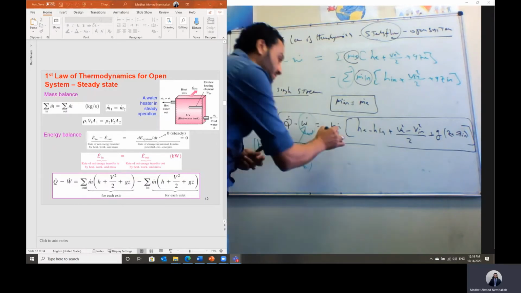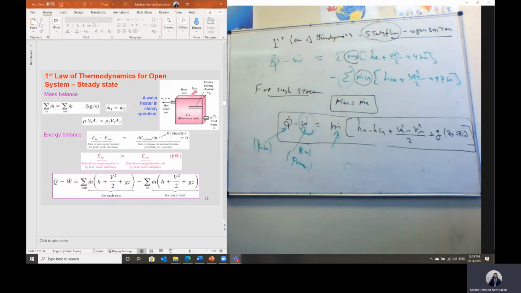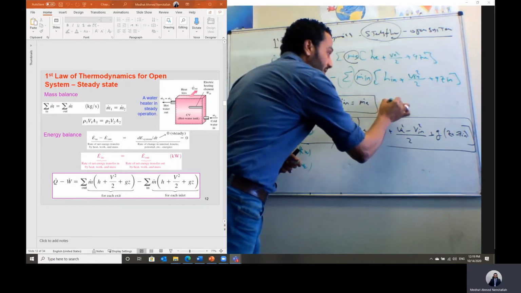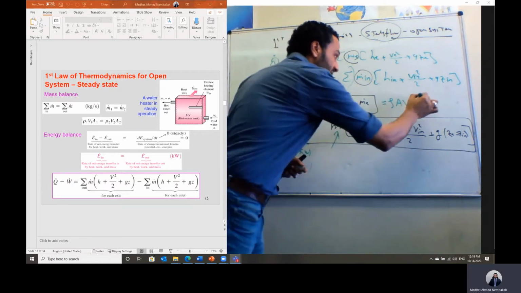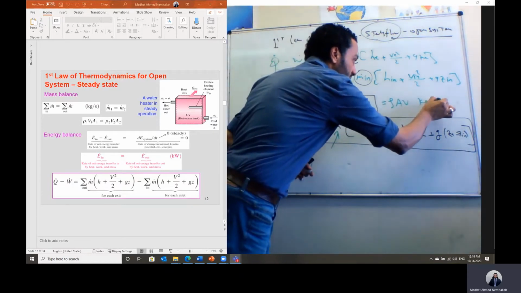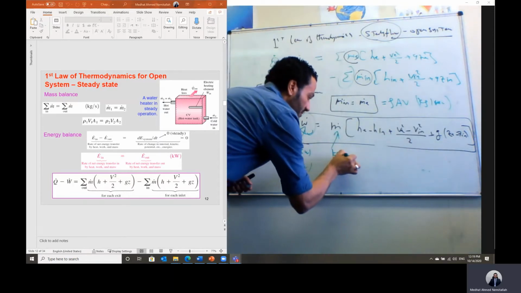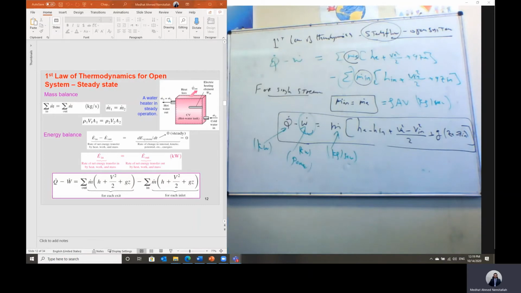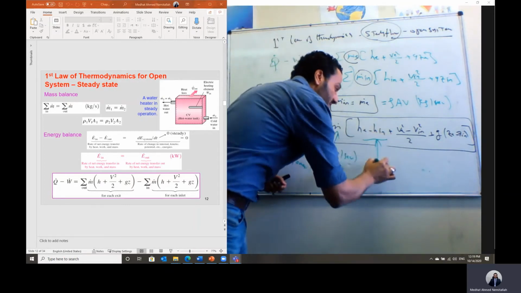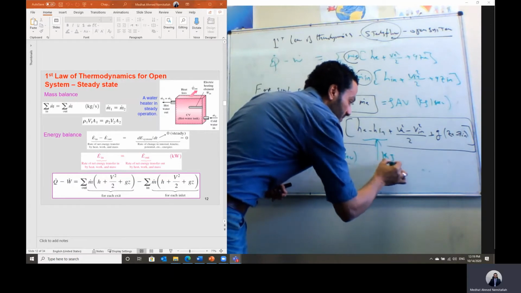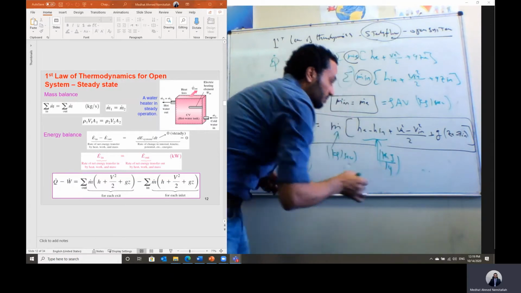Then mass flow rate, which we have defined as equal to density multiplied by area multiplied by velocity, is calculated in kilograms per second. So this is kilowatt, this is kilogram per second. That means this should be substituted in kilojoules per kilogram.